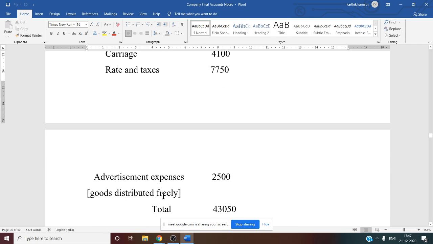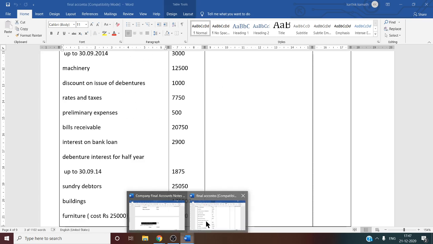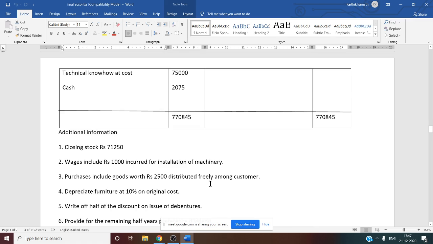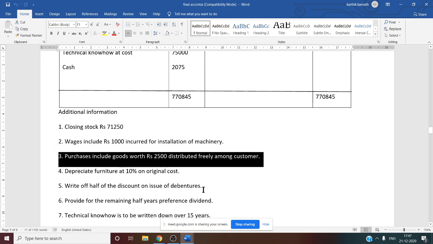One more additional item we want, that is advertisement expenses. It is not given directly, but if you see the adjustments, you will come to know. See this adjustment number 3: purchases included goods worth 2,500 distributed freely among the customers. So this 2,500 is advertisement expenses. For an advertisement campaign, some goods are given freely to customers by the company. So this 2,500 you can show under other expenses.